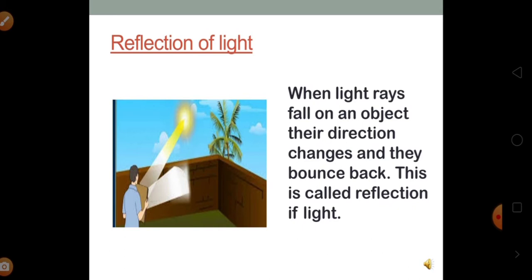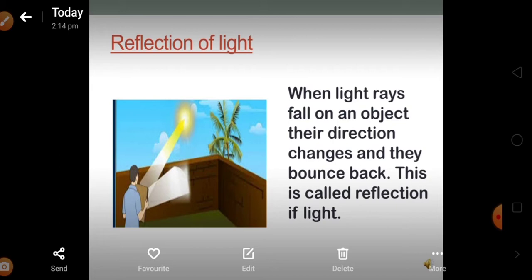According to the definition of reflection, it can be defined as: when light rays fall on an object, their direction changes and they bounce back. This is called reflection of light. So in this definition, we understand that reflection is when light bounces off an object. If the surface is smooth and shiny like glass, water or polished metal, the light will reflect at the same angle as it hits the surface.